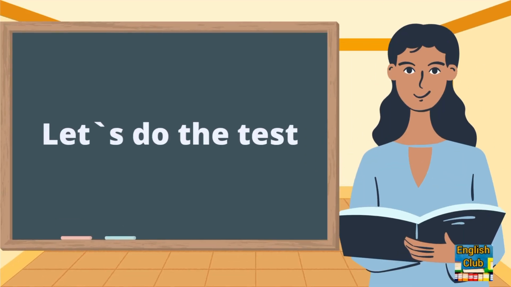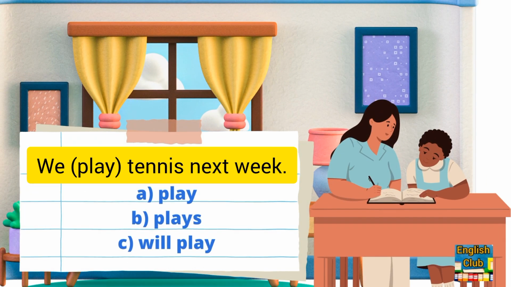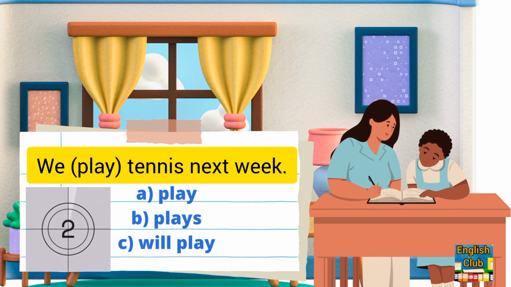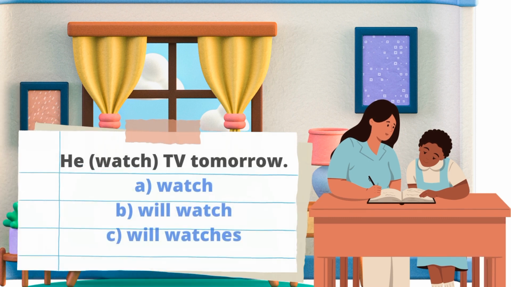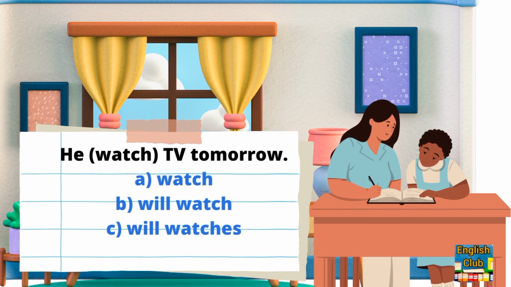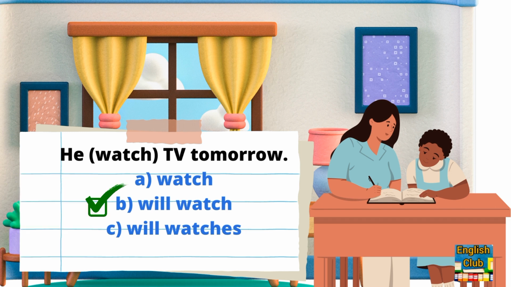Let's do the test. We play tennis next week. A. Play. B. Plays. C. Will play. C. Will play. He watch TV tomorrow. A. Watch. B. Will watch. C. Will watches. B. Will watch.